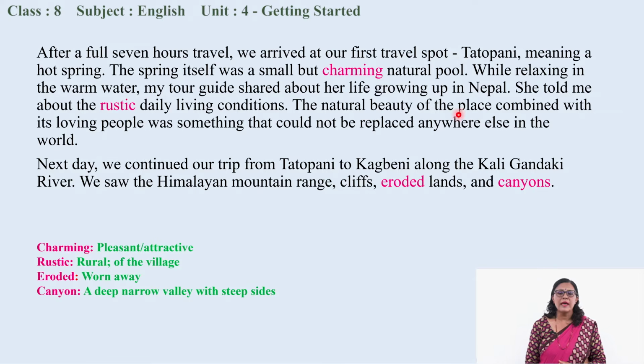Similarly, she saw canyons. Eroded means kind of worn away land, just like before I saw in the picture the land of the Mustang, that looks like eroded because of the lack of greenery over there. The landscape itself is like that. Okay, and she also saw canyons and other beautiful places of Mustang.